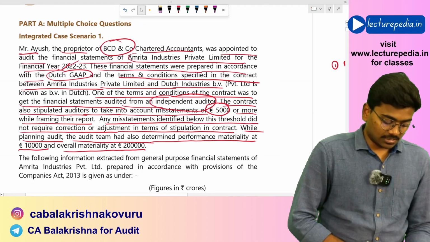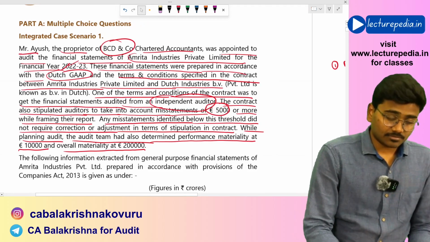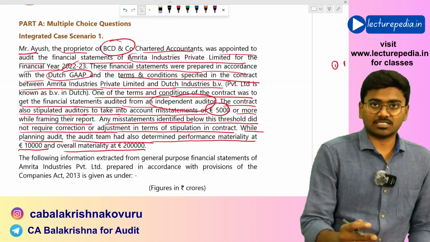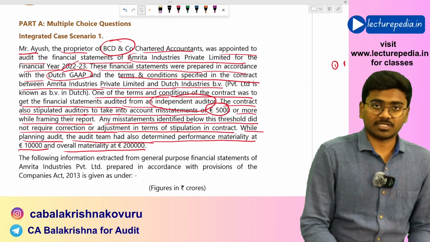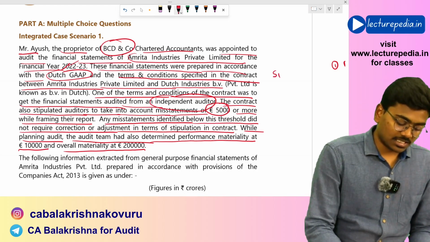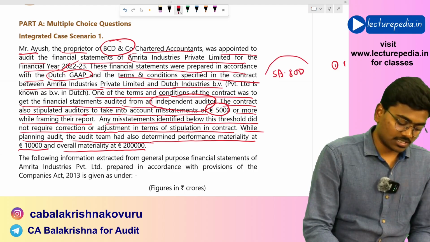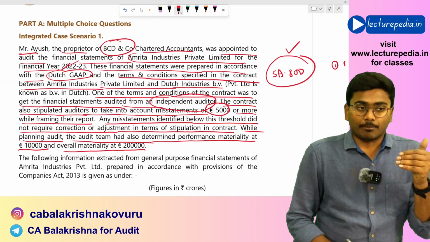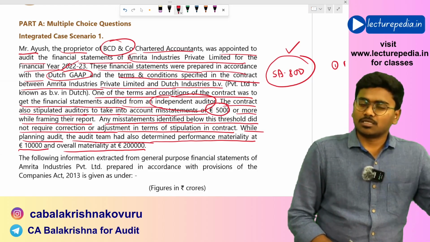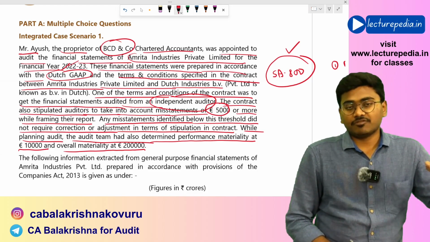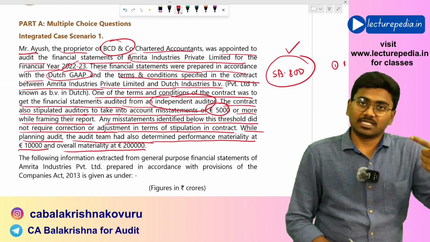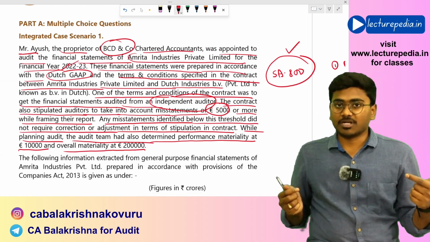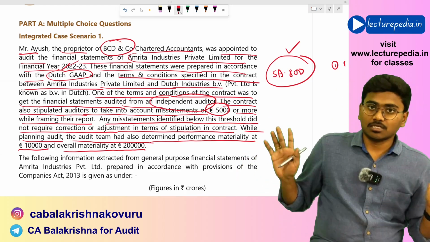Now, basically, this engagement is an audit of special purpose financial statements, financial statements prepared as per a special purpose financial reporting framework. SA 800 will be applicable for this engagement. As per SA 800, even if management and the contracting party have agreed upon a materiality level, the auditor should determine his materiality and performance materiality as per SA 320.